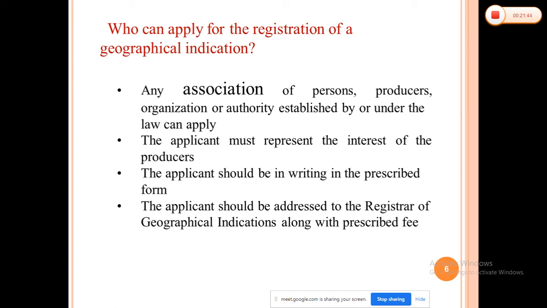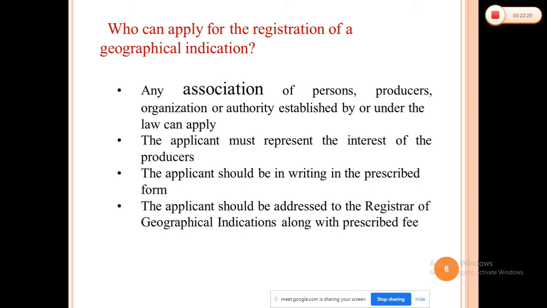And the application should be in writing, in the prescribed form. You have to prepare 3 copies and submit them, addressed to the Registrar of Geographical Indications along with the prescribed fee. The fee structure is also there: for the first-time application you have to pay 5,000, and for renewal you have to pay 3,000, because the term for a geographical indication is 10 years. For Alfonso mangoes, the filing was in 2008.